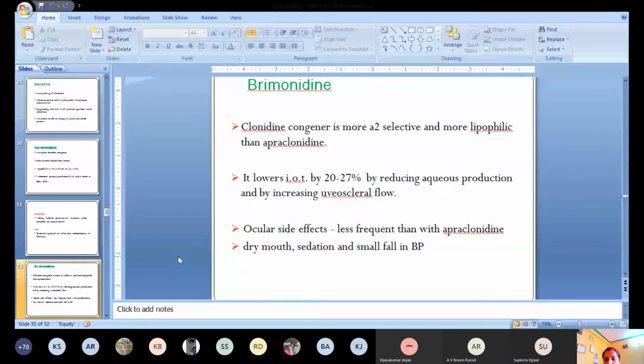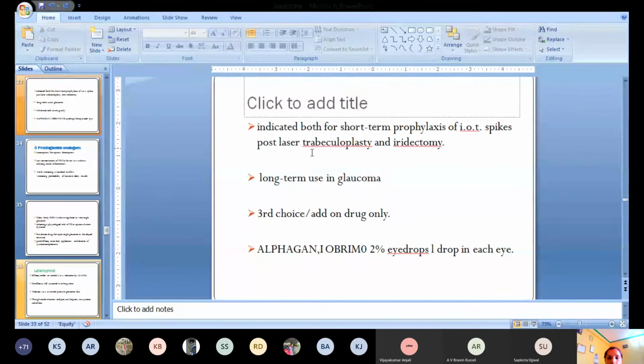So these are the alpha adrenergic agonists which we can use in open angle glaucoma as an add-on therapy, not as sole agents. These drugs can be used for short-term prophylaxis of intraocular tension spikes after laser trabeculoplasty and iridectomy. We can also use them long-term in glaucoma along with the beta blockers.